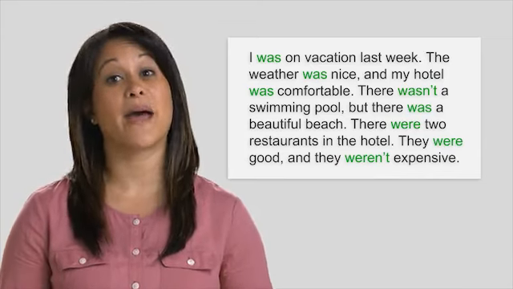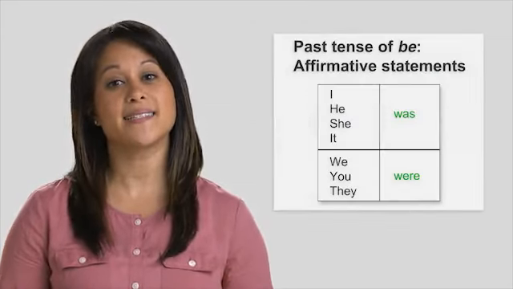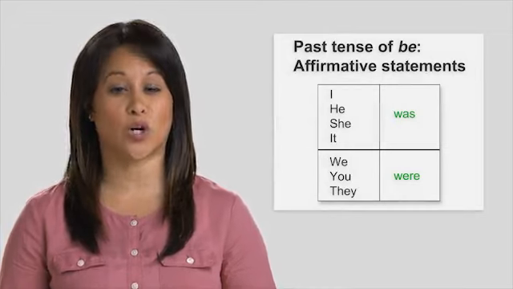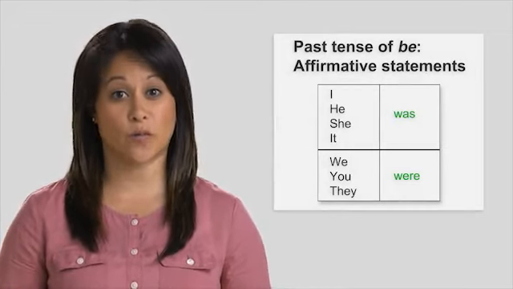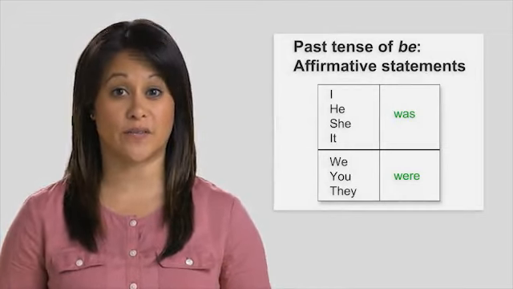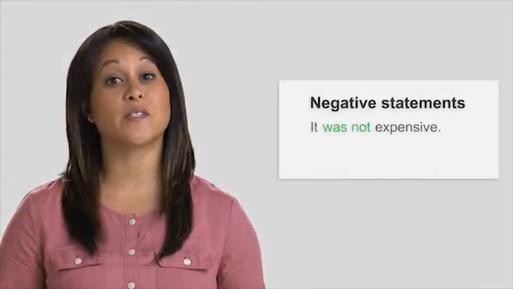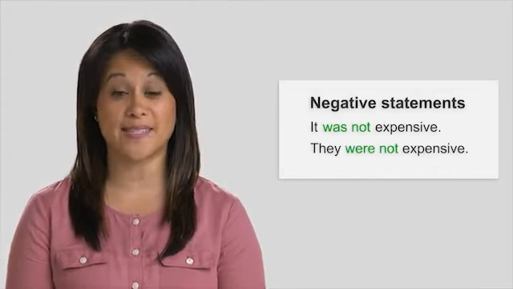I'm talking about the past. We make the past tense of be with was and were. There are no short forms or contractions in affirmative sentences. The negative forms are was not and were not. It was not expensive. They were not expensive.